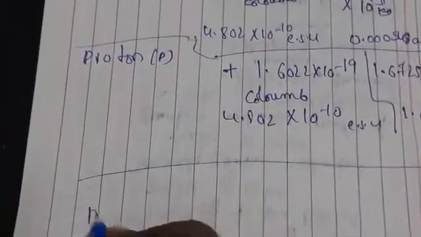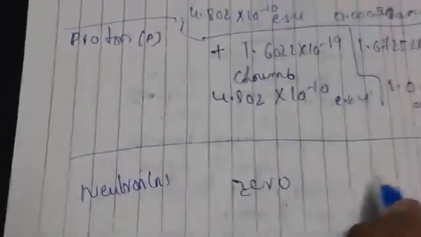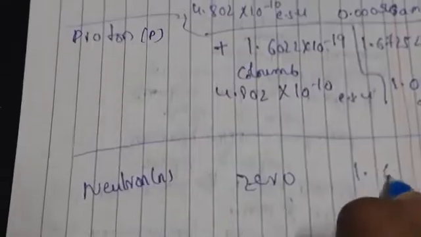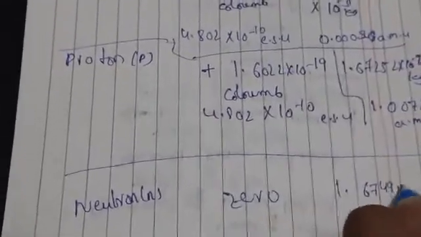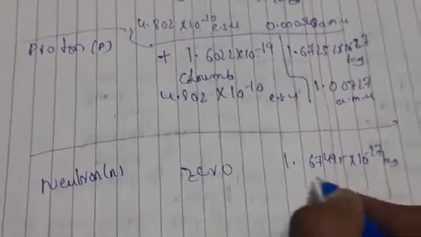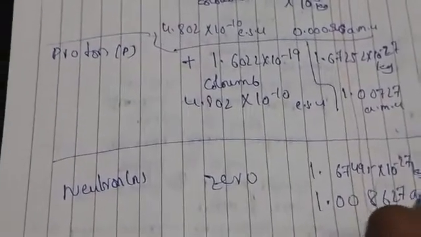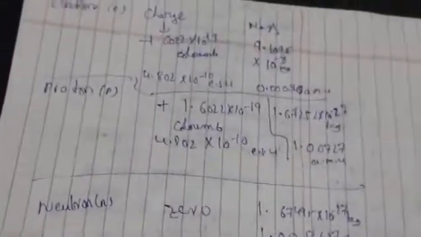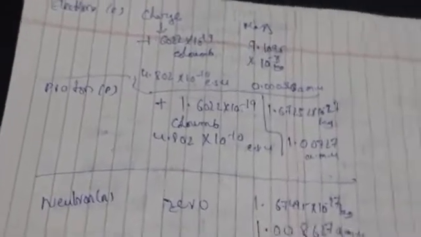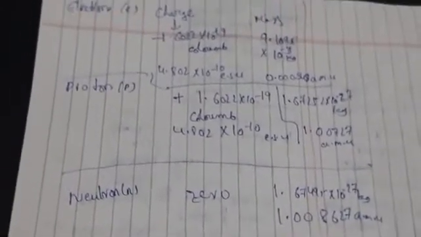And coming to the neutron, it is denoted by N. It has zero charge and mass 1.67495 into 10 to the power minus 27 kg, or we can write 1.008627 AMU. So this is about the charge and mass of the fundamental particles: electron, proton and neutron. These are the units.